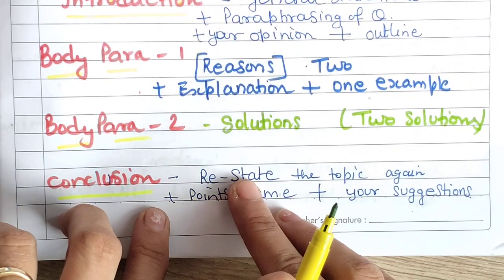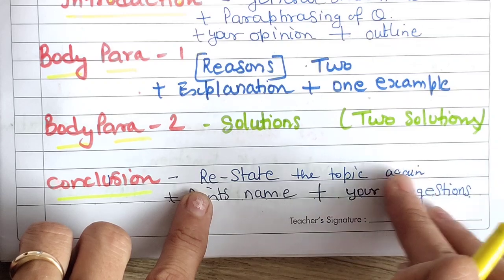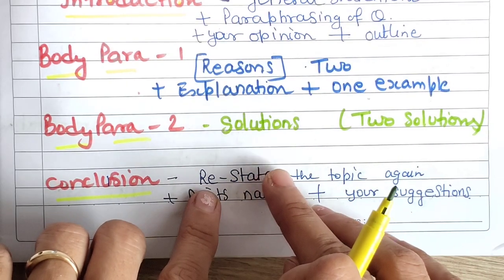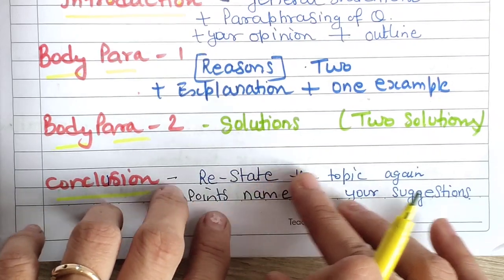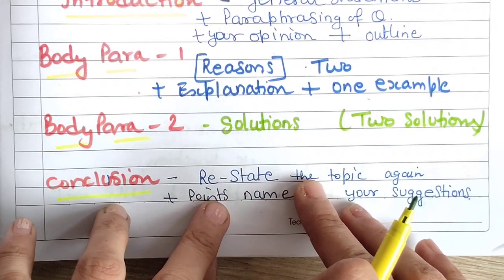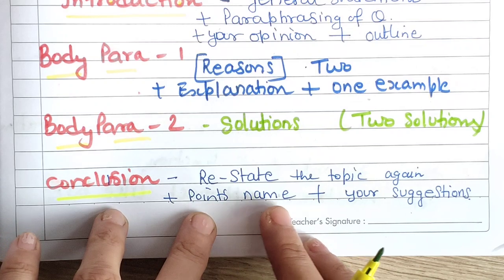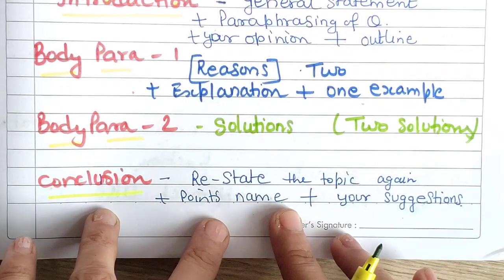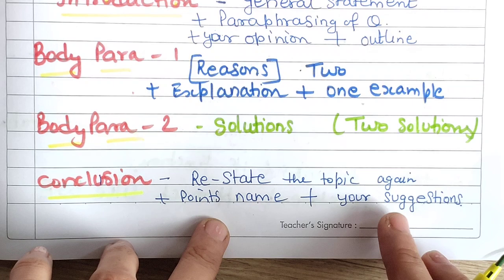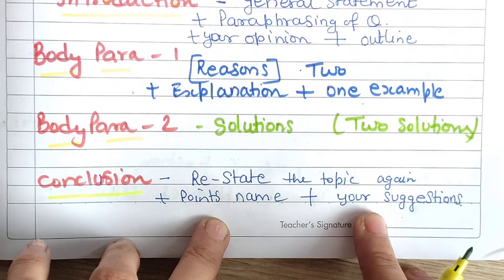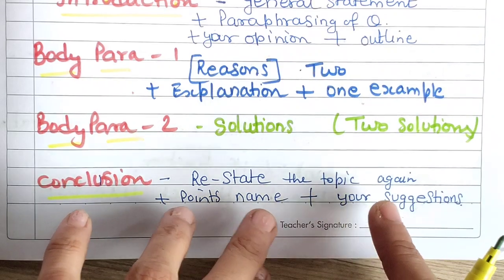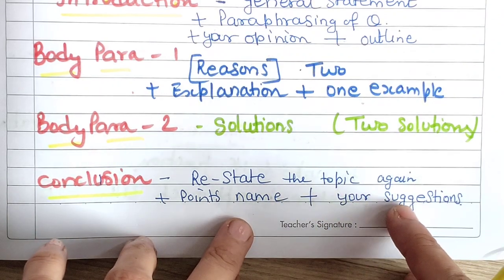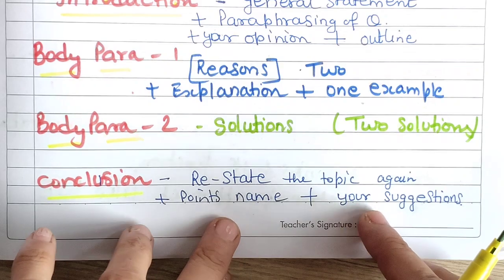And the conclusion, of course, restates the topic again, which means introduce the topic again in different words, but it should not be too detailed. The name of the topic will also work along with the points that you have discussed in body 1 and 2. And your suggestions are also required, what you suggest about the main topic. Okay, so whether they have asked you or not, you can always give your suggestions at the end in 1 sentence, not 2-3 sentences.